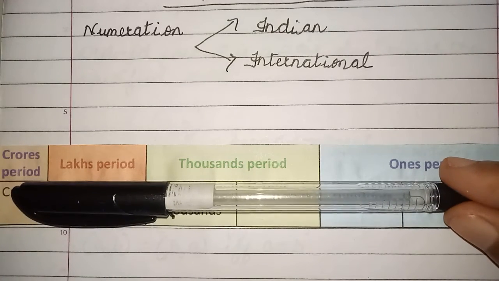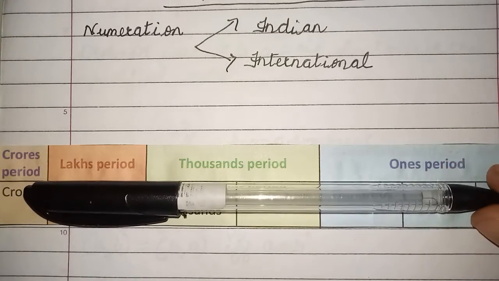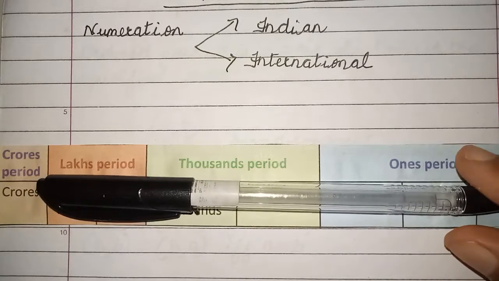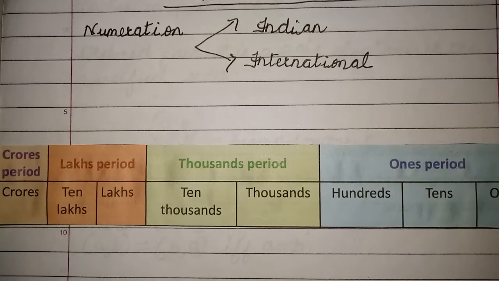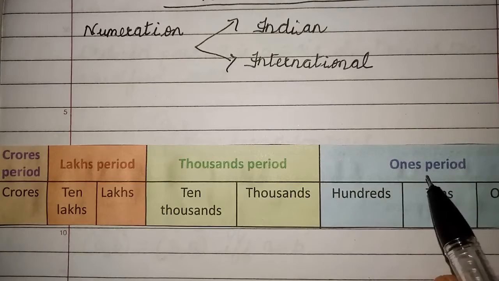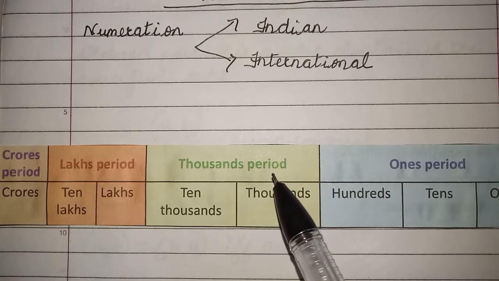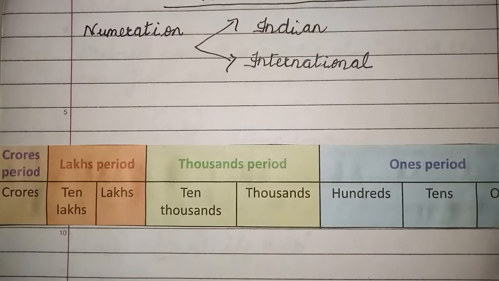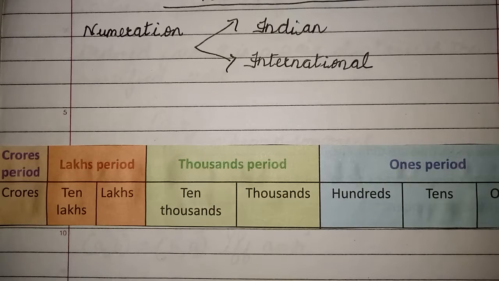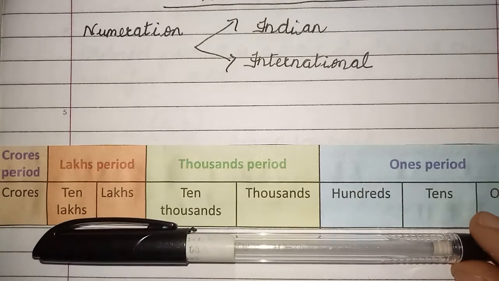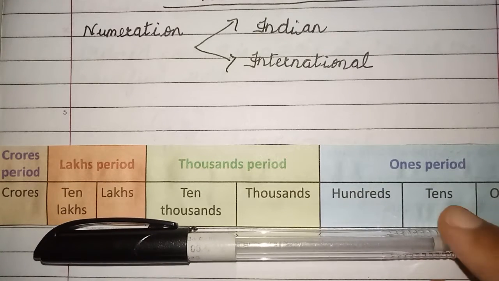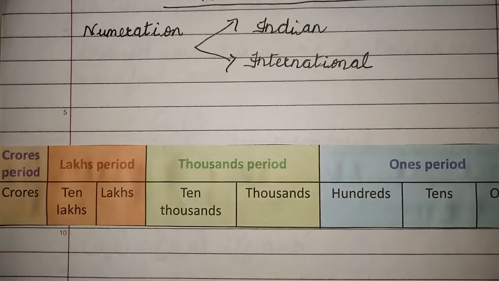The first row is crores, lakhs, thousands, ones. You can see a word next to it. It is called periods. Yes, these places of ones, if you look from your right side, ones, thousands, lakhs and crores, they are called periods. Now below that you can see, children, one more row. Can you see this? Right, they are called place values.